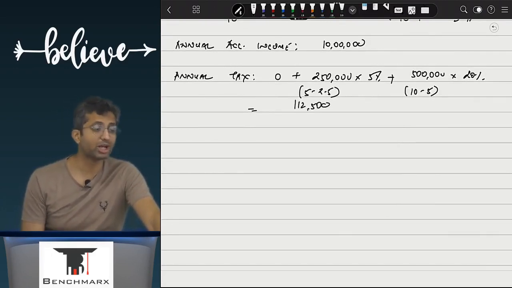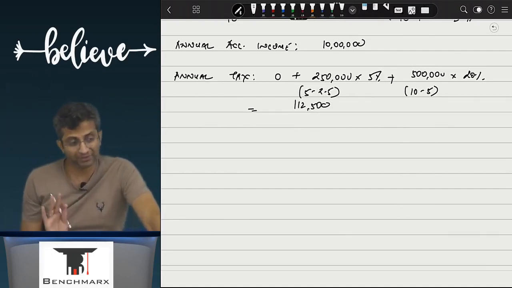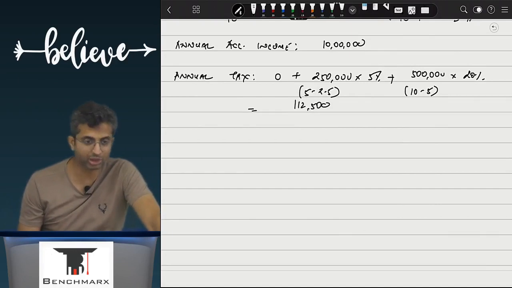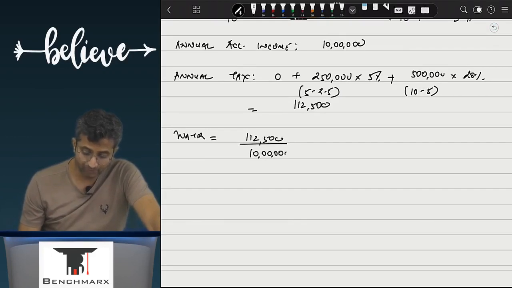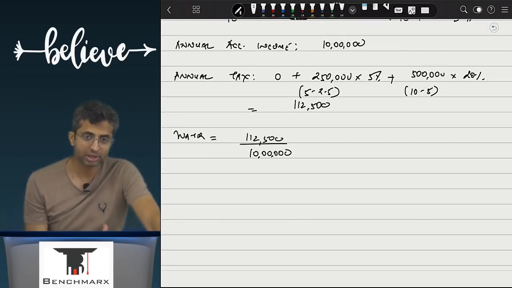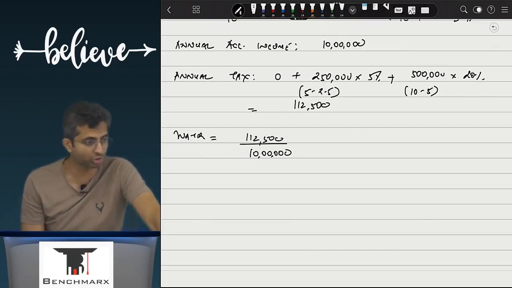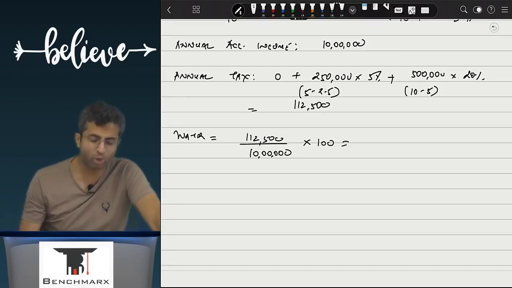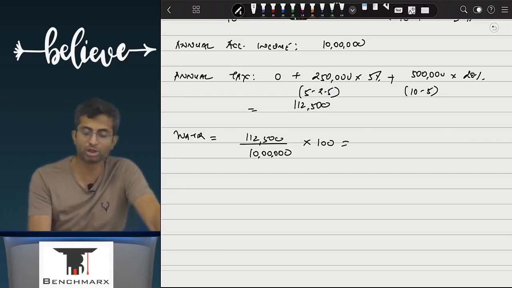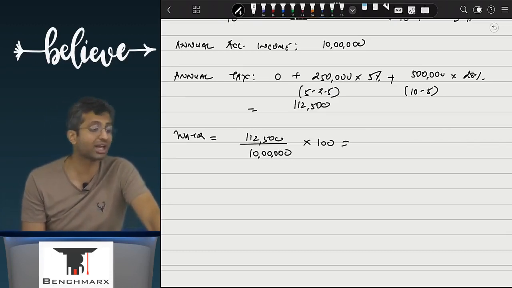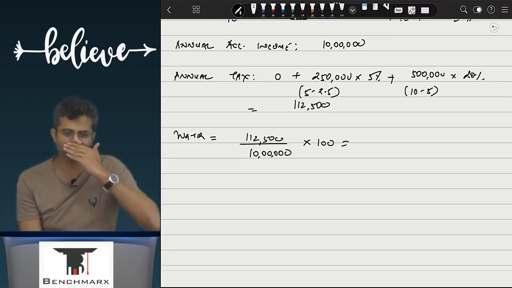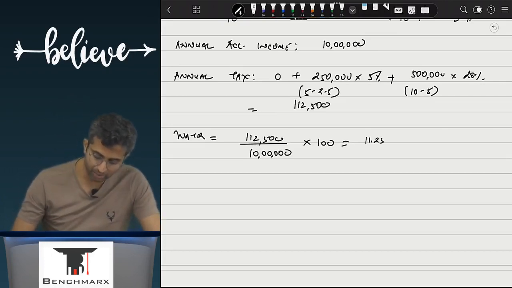We have tried to find out that on an annual income of 10 lakhs, how much tax are you paying? Well, 1,12,500. So the weighted average tax rate. What do you mean by weighted average? We say that we don't really see FIFO or anything. We say ultimately on a total income of 10 lakhs. Achha, in the 10 lakhs, is the first quarter 2.5 lakhs also there? Yes. In the 10 lakhs, even the third quarter 2.5 lakhs is also there. Yes. So we're saying we don't really figure out which quarter the income comes. We're saying overall throughout the entire year we are running 10 lakhs. On that 10 lakhs we're paying 1,12,500, and hence the rate is 11.25%.